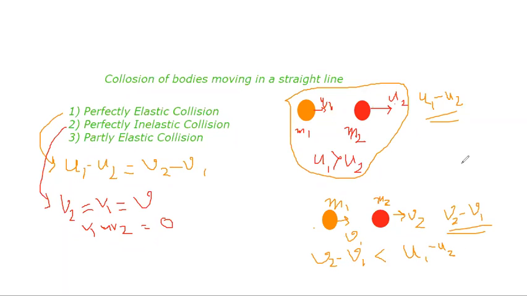Suppose there is a ball moving with 20 meter per second, u1 is 20 meter per second, and u2 was 5 meter per second, right? So u1 minus u2 is 15 meter per second.